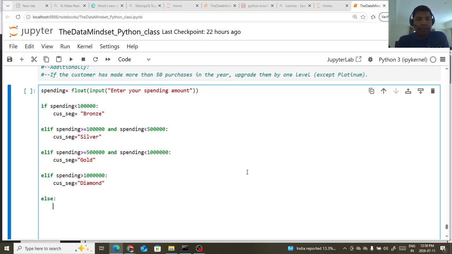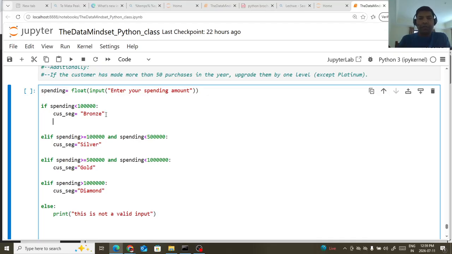Else, we can write print, and we can write: this is not a valid input, because maybe the value that has been entered does not fit into any of these conditions. So what you can do is print.